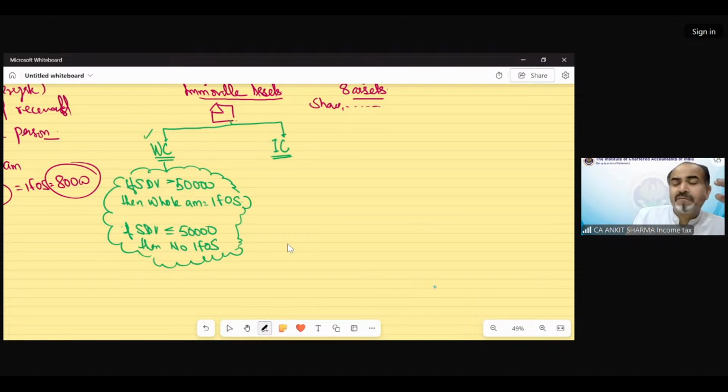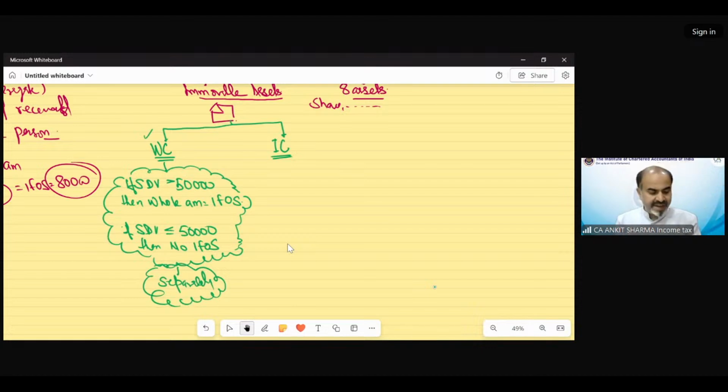So if you receive 4 immovable assets in a year and their stamp duty value is 40,000 each, then nothing is going to be taxable. So this is not in aggregate. This should be checked separately. So that's a good thing. Separately, we need to check for each property. So if you receive 10 properties having stamp duty value of 40,000 each, then nothing is going to be taxable as income from other source.